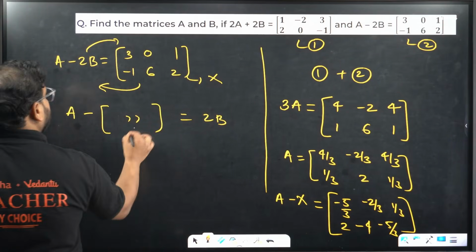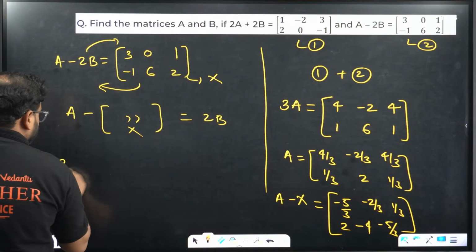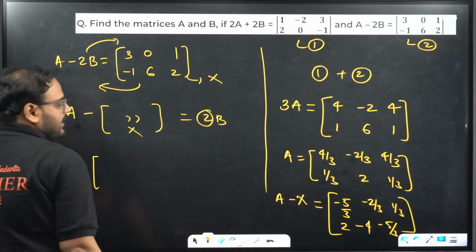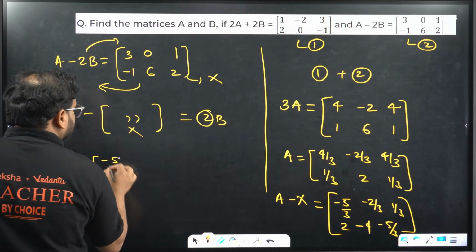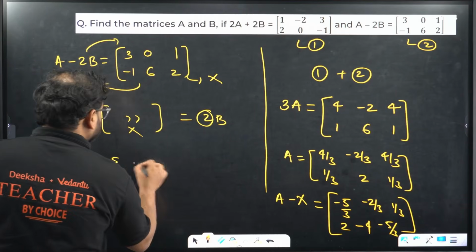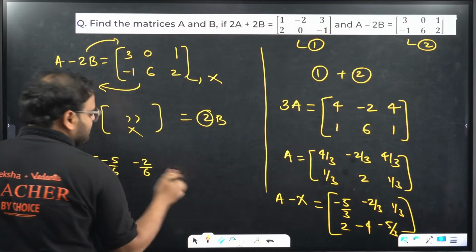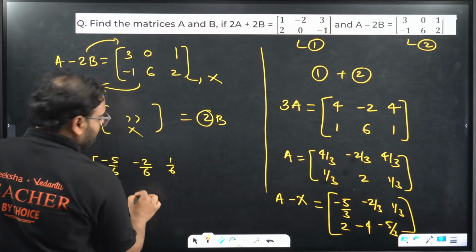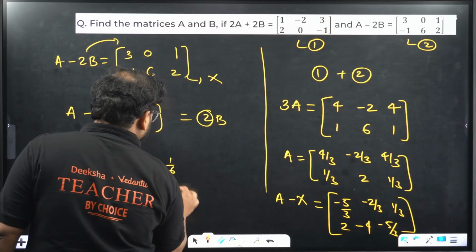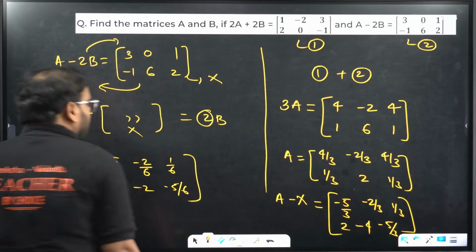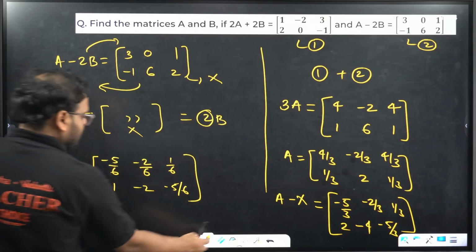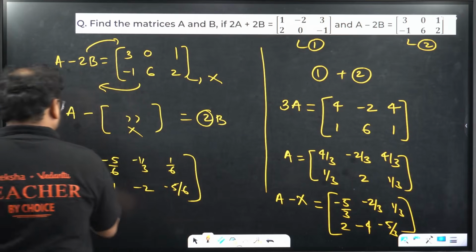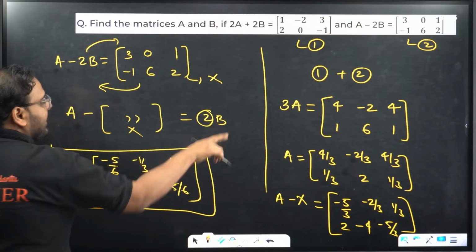If I call this matrix X, I want to find the matrix B. So B will become what? Divide everything by this number 2, and that becomes minus 5 by 6, minus 2 by 3. So basically let's write it as 6 only right now. 1 by 6 over here, 1 over here, minus 2. This will become minus 5 by 6. If you want to simplify, minus 2 by 3 also. Sorry, minus 1 by 3. So this is your final answer for the matrix B and for the matrix A.